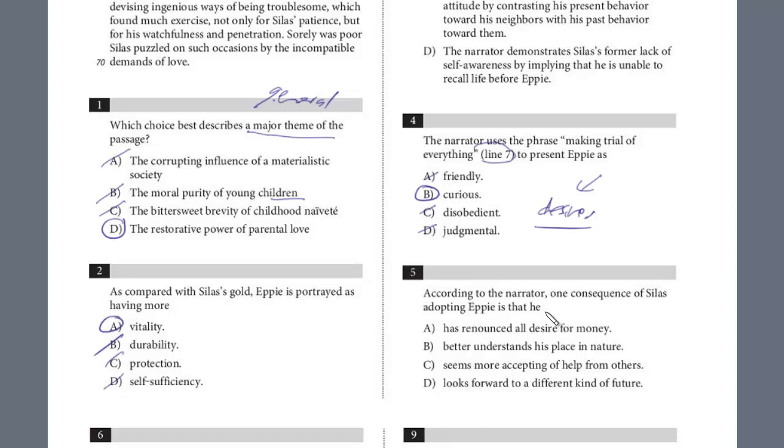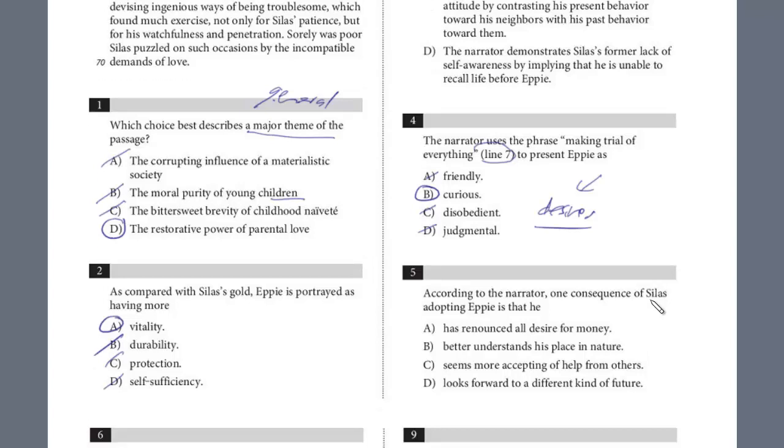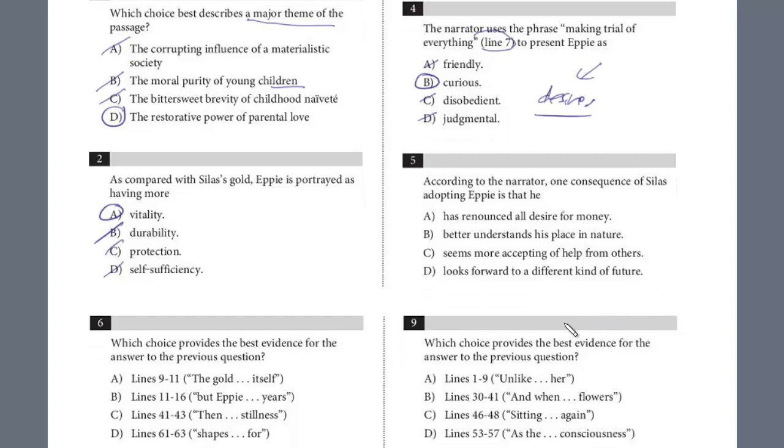According to the narrator, one consequence of Silas adopting Eppie is that he is what? And so let's take a look. Actually, we're going to do 5 and 6 because this is a 2-part question. And whenever you have these 2-part questions, you should always scan down at the next question. This is evidence-based. It's really finding the evidence. And I think the tendency is for a lot of students to do these out of order. They look at the lines and they work backwards. But if you make a mistake with the lines, you're going to miss both of them.